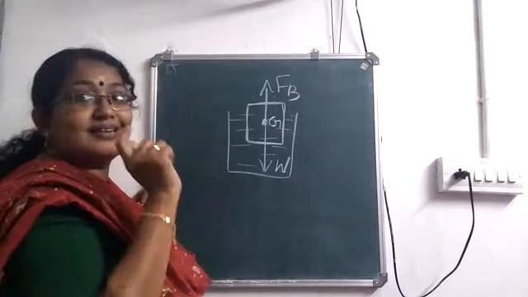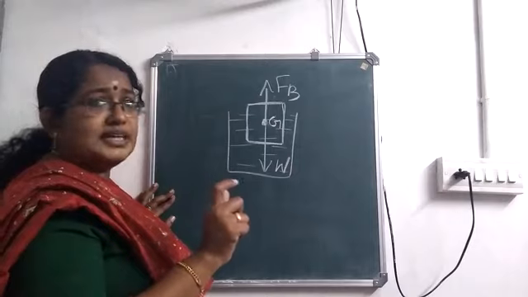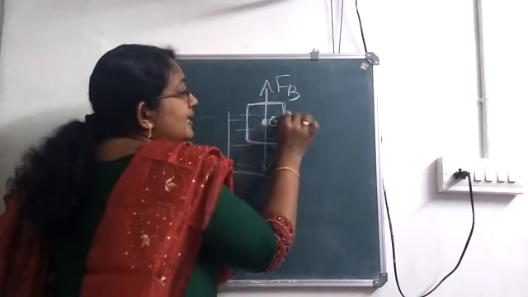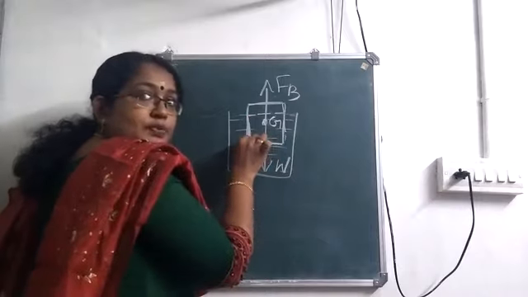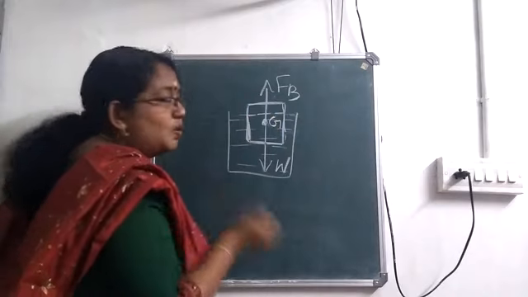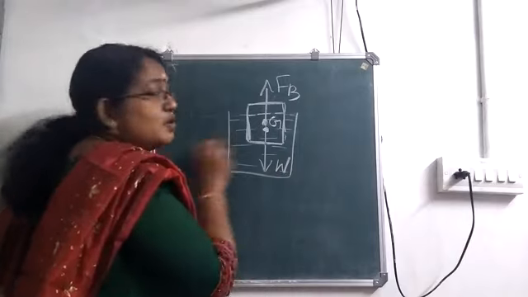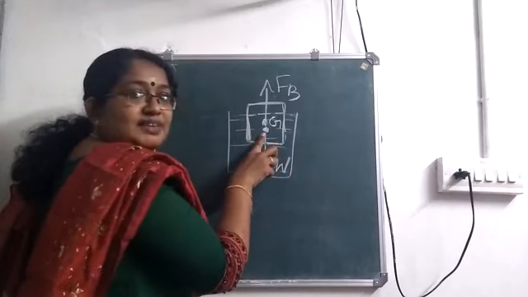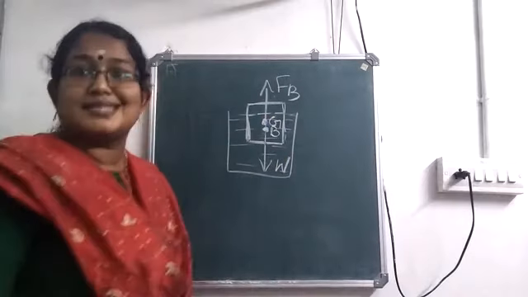Center of buoyancy lies at the center of gravity of the immersed part of the body. So here we will consider only the immersed part of the body. So this much is the immersed part of the body. Immersed means what is under water. And what will be the center of gravity of this part? Here, almost here, the center of gravity of the immersed part. When you consider only this much, here we will be having the center of gravity, and here we will be having the center of buoyancy.